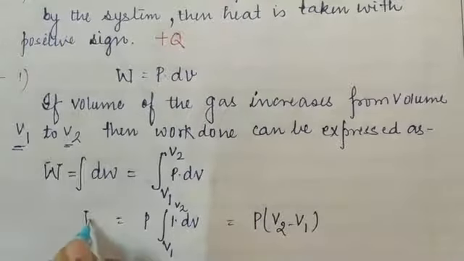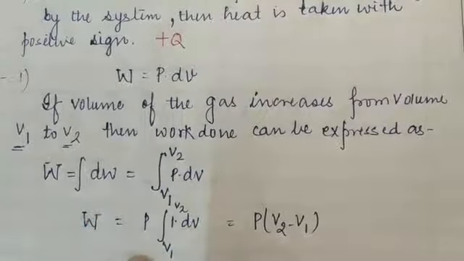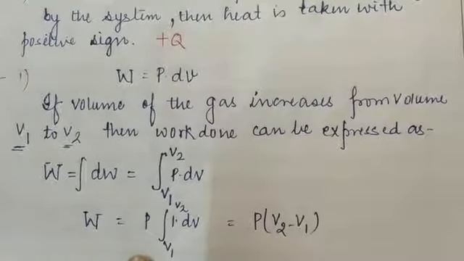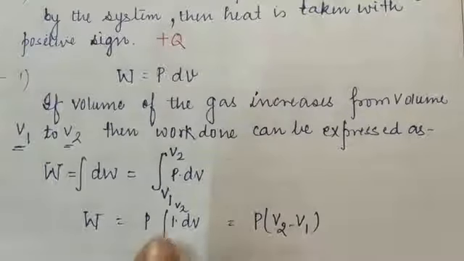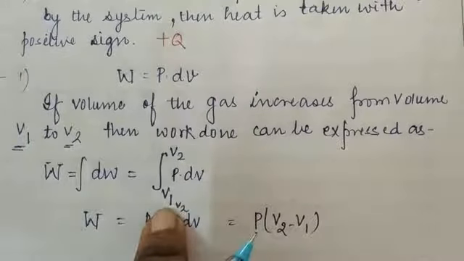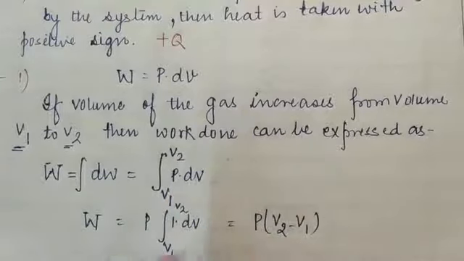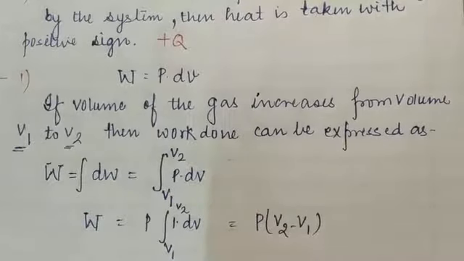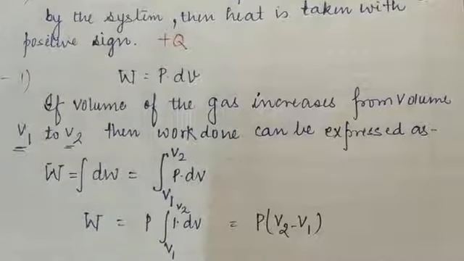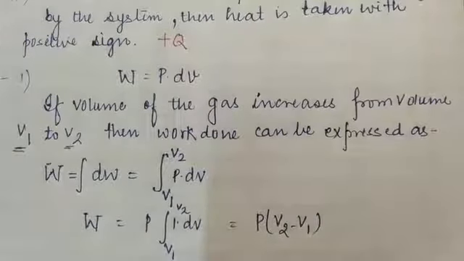Students, if we want to calculate the total amount of work done when a body expands, meaning its volume was initially V1 and now becomes V2, how much work is done? With the help of this expression we can easily calculate its work done, by keeping pressure constant.